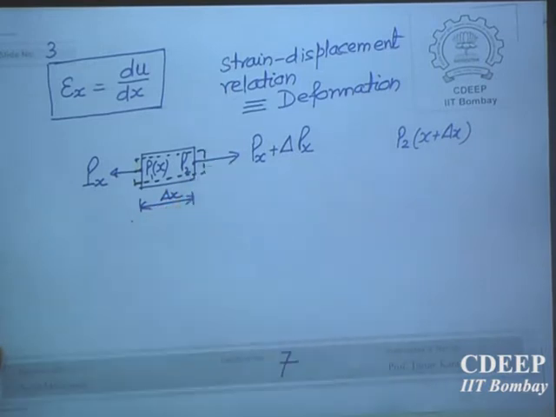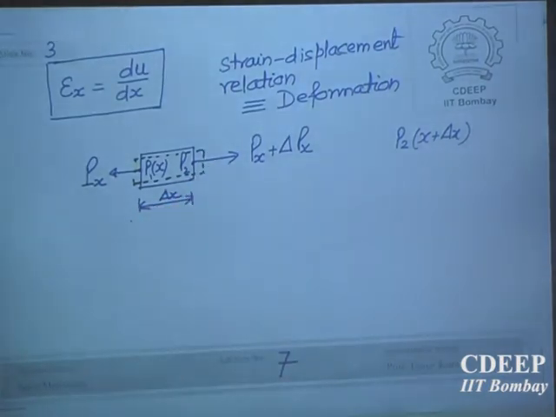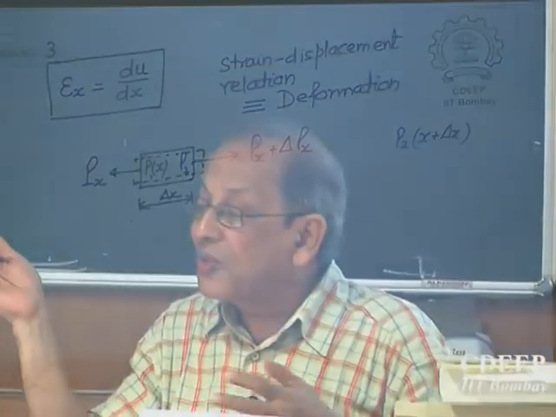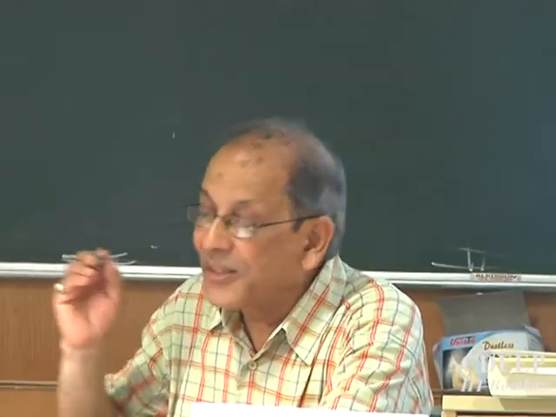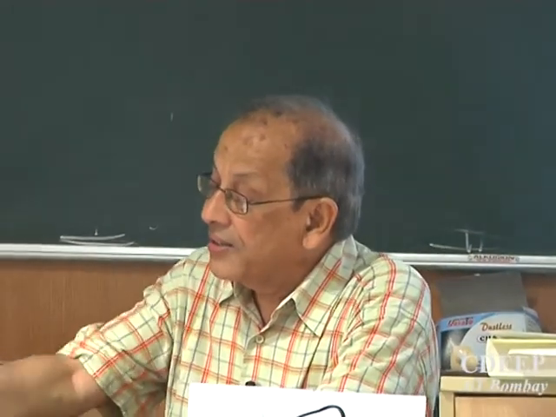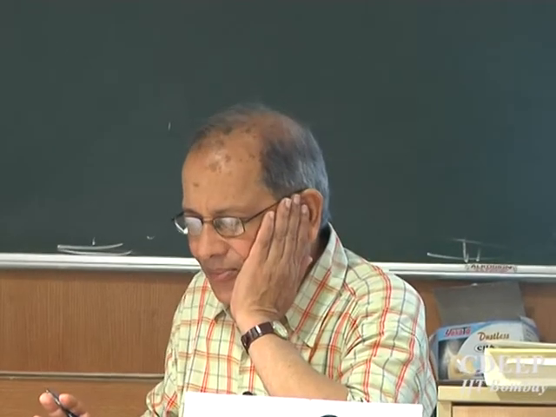So always remember, whenever we draw any free body diagram, it is always drawn as if it is in undeformed state, because displacements are so small, we are used to it, but actually it is always in the deformed state, because otherwise force will not be there. Why should force be there when there is no deformation? Why should stress be there when there is no deformation? So body has deformed, there is some deformation.